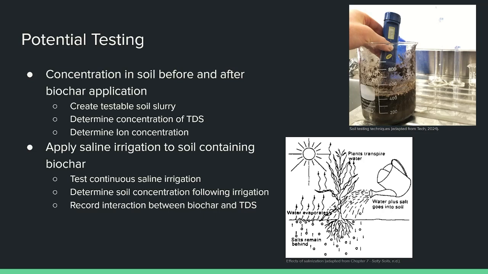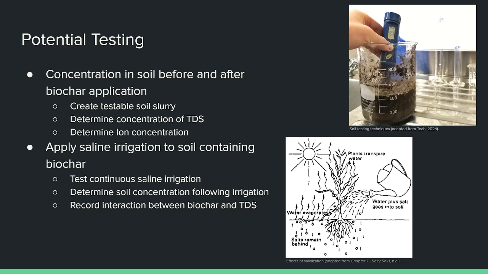My second proposed method would apply saline irrigation to soil containing biochar. We would test a continuous saline irrigation over a set amount of time, determine the soil concentration following that irrigation, and record interactions between biochar and total dissolved solid.